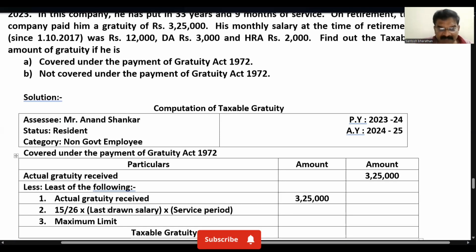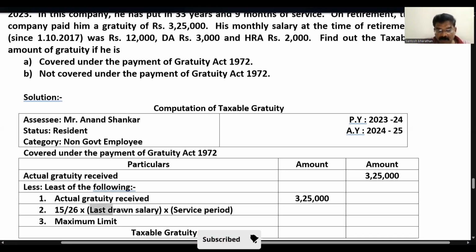Next, 15 by 26. Why 15 by 26? Since he is covered under the Payment of Gratuity Act, according to the format, what we are going to consider is 15 by 26. That means out of 30 days, 4 Sundays are removed. We have 26 days, and 15 days for the calculation of gratuity.